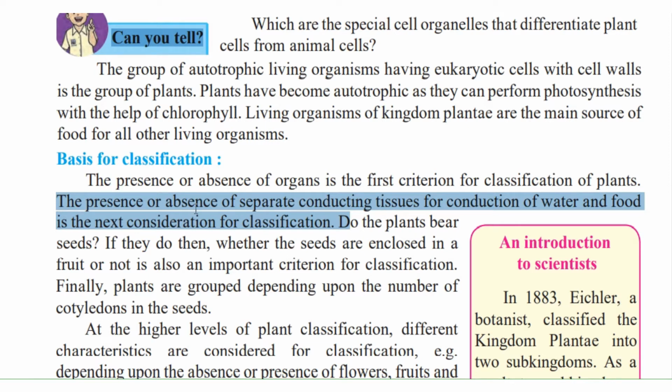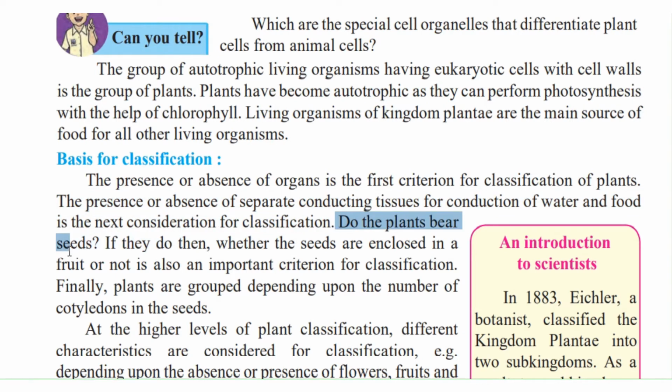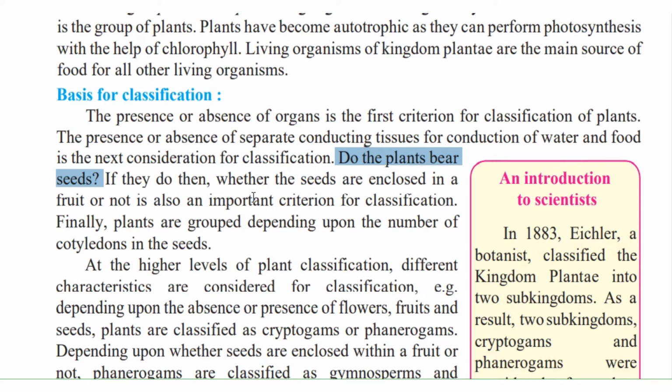So whether it has the conducting tissues or not, we can classify them on that basis. We can also classify as to whether the plants bear seeds or not. If they do have seeds, then whether the seeds are enclosed in the fruit or not is also an important criterion for classification. Enclosed means whether the seed is inside the fruit or outside it. So this is also a basis for classification of plants.